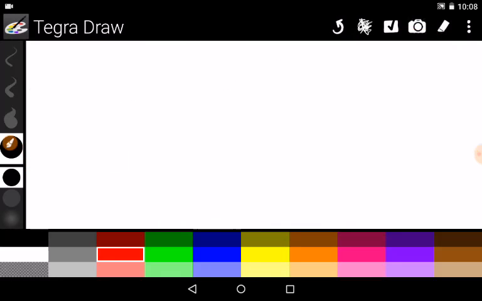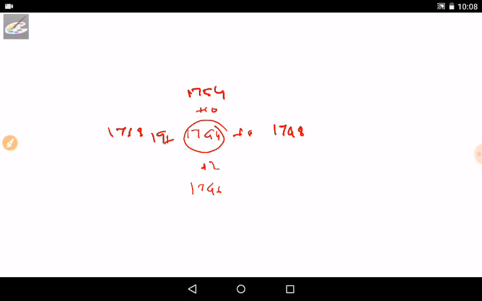Let's go to the events. The first one, once again, is 1744. Then here comes plus 2, it is 1746, and it is 1748, and it is 1754, and it is 1763. It is plus 4, plus 10, plus 19, and 1755 and 1756.